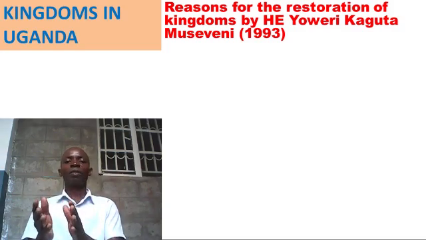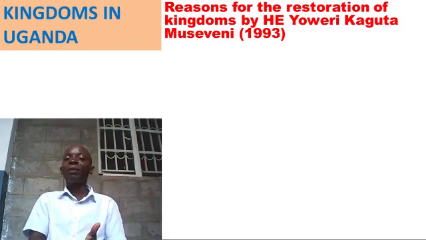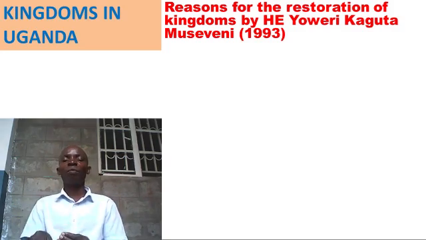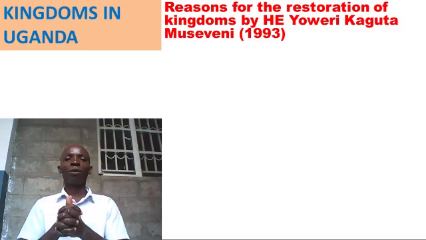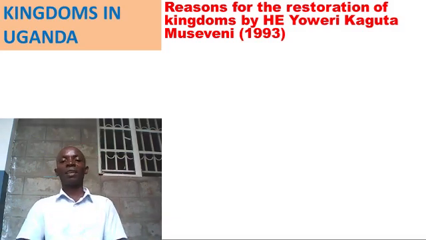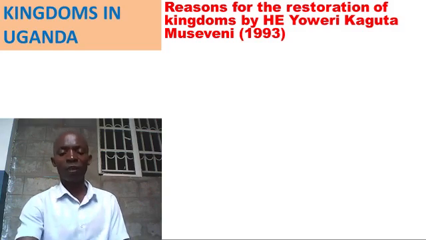So Museveni decided to bring back the kingdoms which had been abolished by who? Dr. Apollo Milton Obote. Dr. Apollo Milton Obote was once a president of Uganda, the second president of Uganda. How did he treat kingdoms? He abolished all the kingdoms. Who brought them back? Who restored the kingdoms? His Excellency Yoweri Kaguta Museveni.